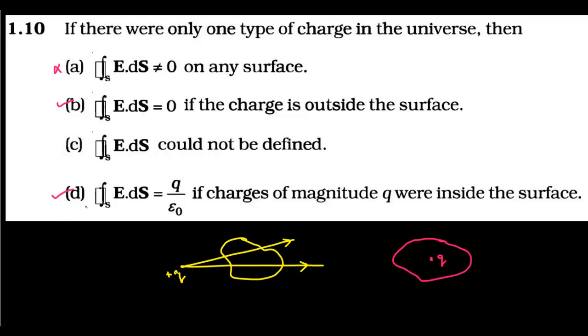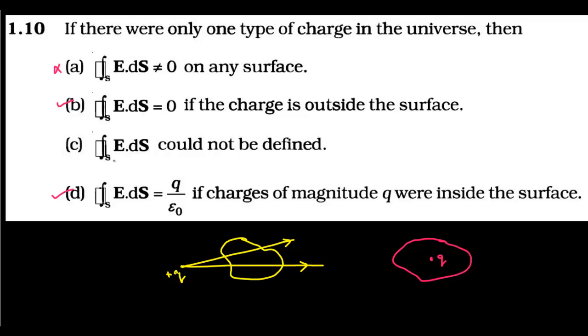Clear? Because according to Gauss law we need only the net amount of charge that is enclosed inside the Gaussian surface. Clear? Meaning the sum total of charge. So when we have a particular type of charge, this Q is representing that charge that is inside the Gaussian surface. Hence this fourth option is also right.